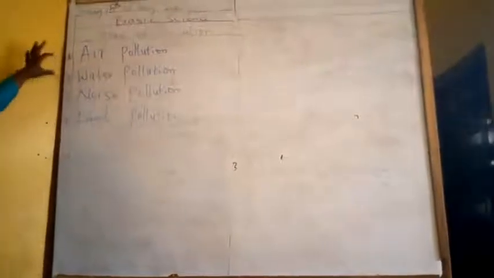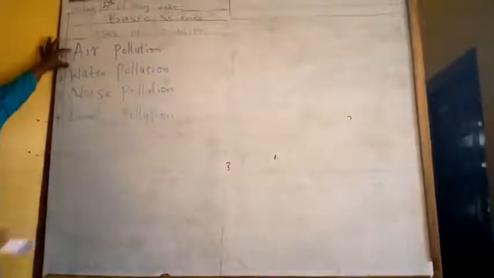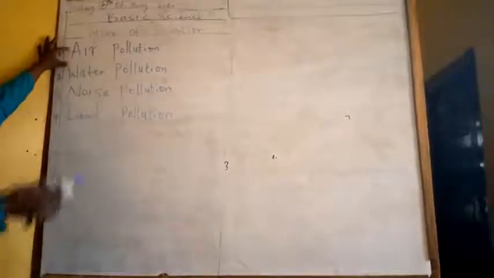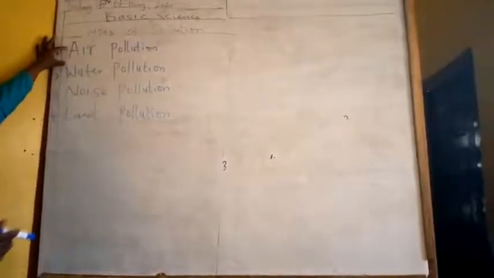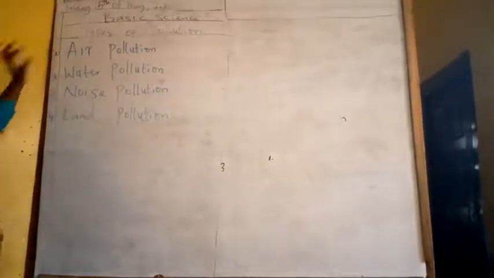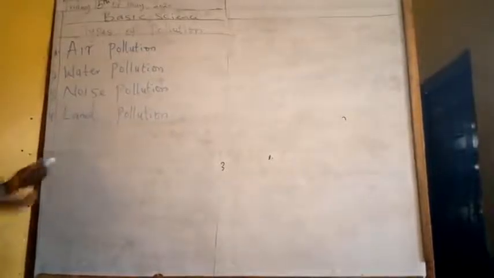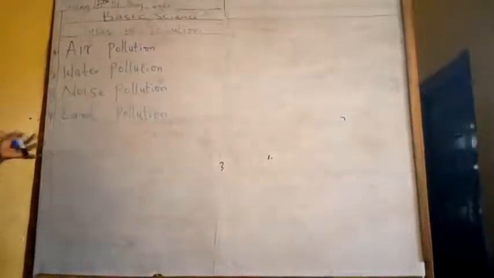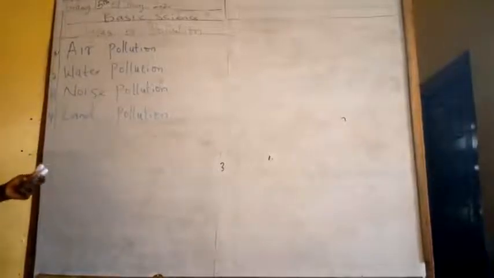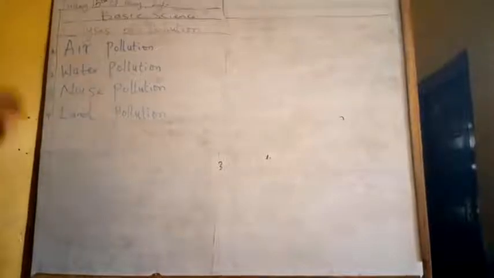Now, air pollution. I explained this earlier when we were dealing with the definition and the causes of pollution. For example, you are in the class and your classmate comes into the class, you say he or she has polluted the air. Or when somebody in your environment opens their socket and everything starts smelling, you say they have polluted the air. That is a very good example of air pollution.